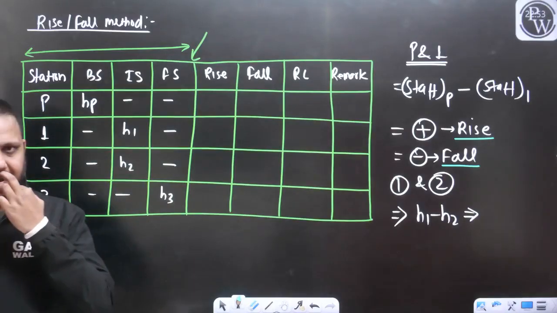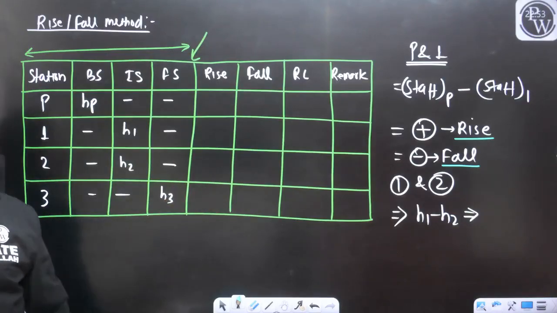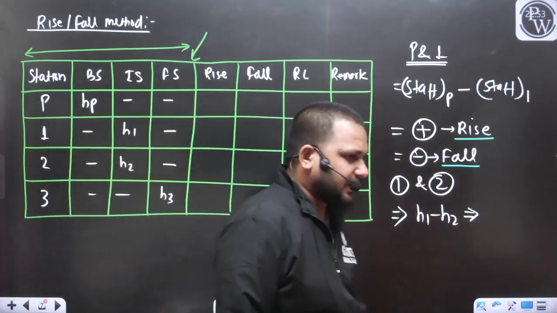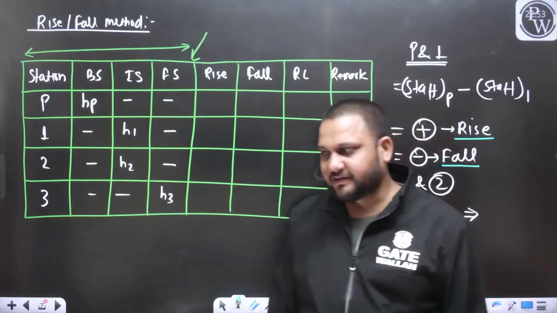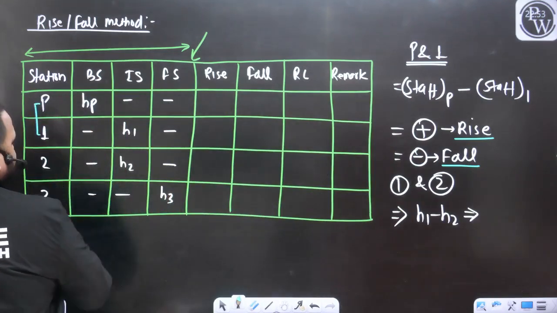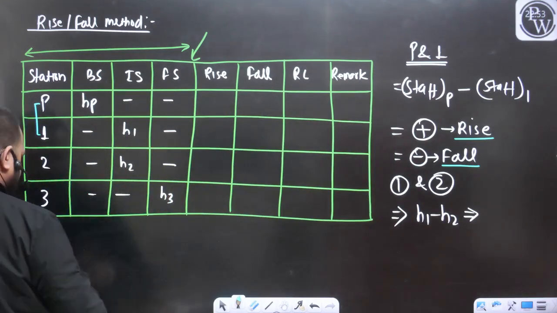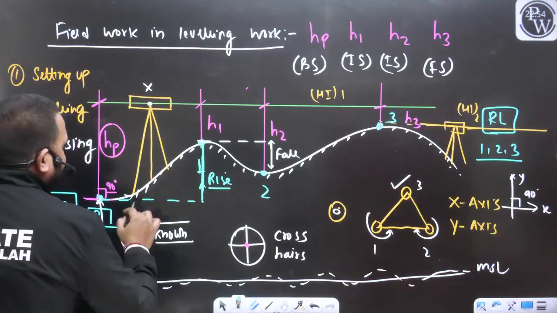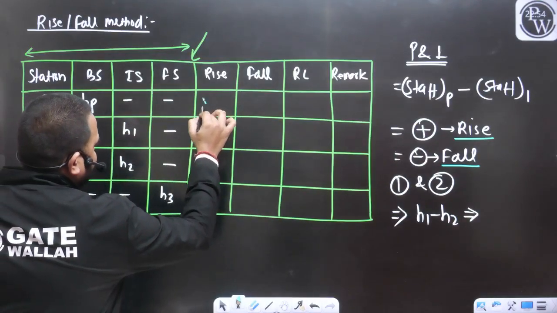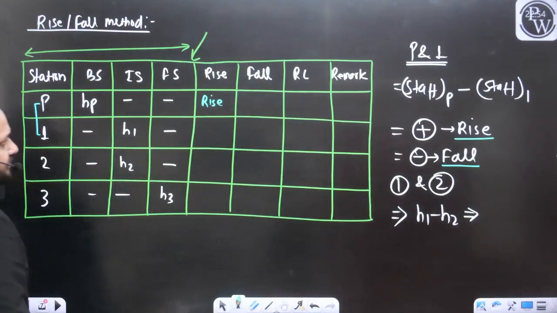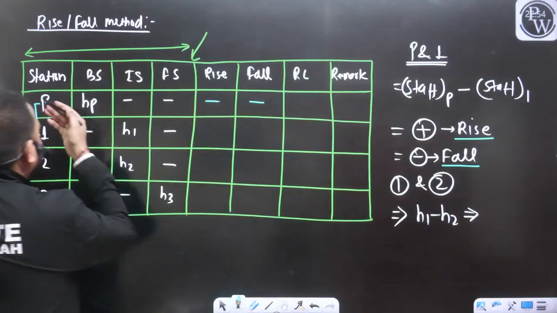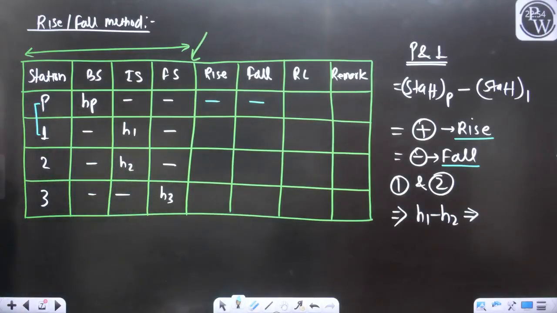That's it. Now try to solve this same problem in a tabulated form. Yes, you can easily solve. So how will I solve? I will compare the stations P and 1. For this example, between station P and 1, there is a rise. There I will get no reading, because we are starting our comparison from the station P itself.